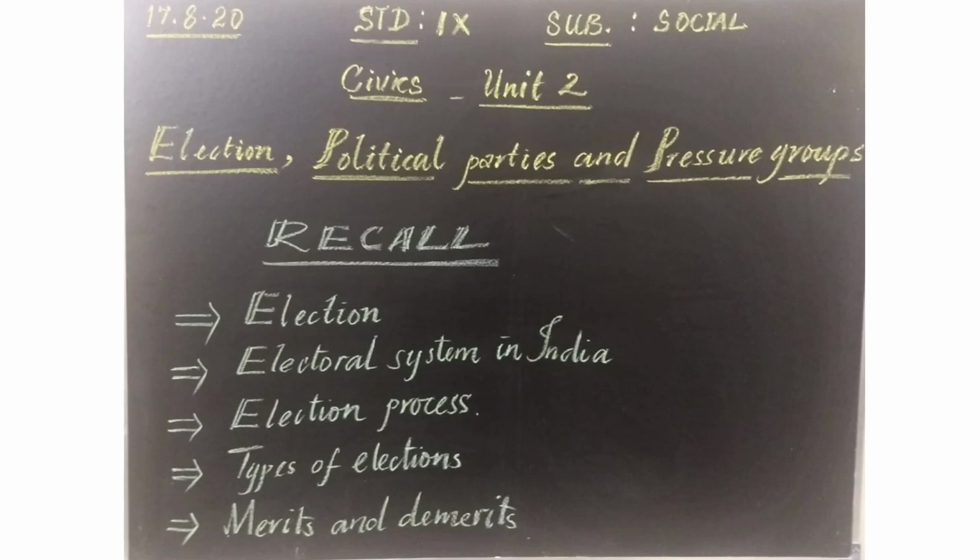by voting. Then we learned what the electoral system in India is, that we borrowed it from the United Kingdom, and Articles 324 to 329 of Part 15 of the Constitution make many provisions to keep an independent Election Commission and to conduct the elections for the Lok Sabha and Rajya Sabha. Everything we have seen. The oldest system of election is the Kudavolai system in Tamil Nadu during the Chola period. Then we learned about the election process in India also. Nowadays we are using the VVPAT machine and the NOTA system has also been introduced in India.